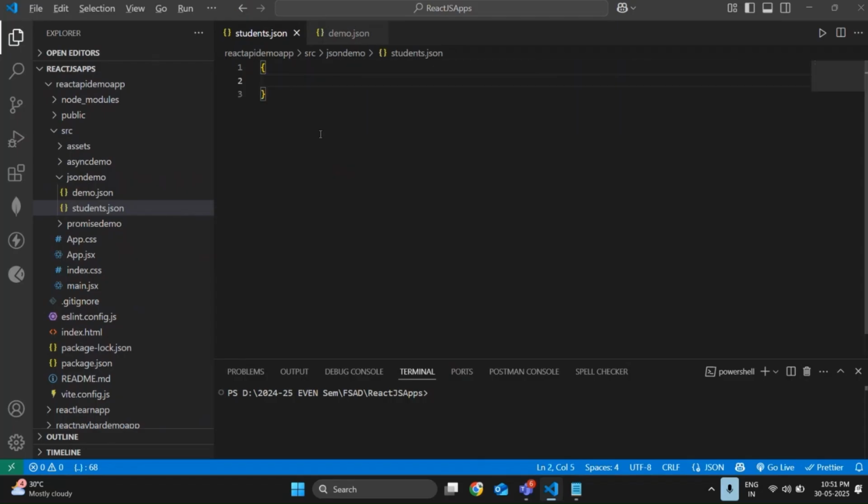Let me start. You already know how to start a JSON structure. Open a curly brace, and in double quotes mention your key and value.